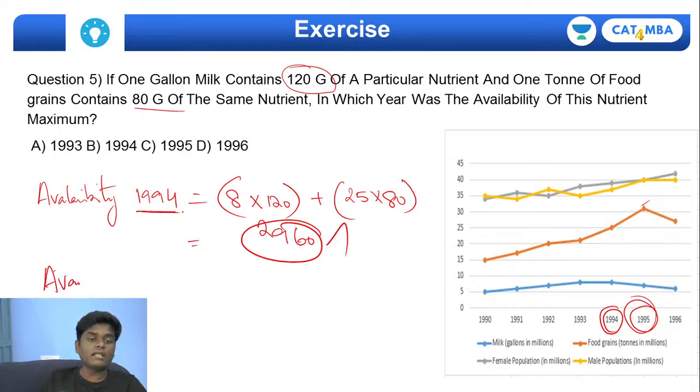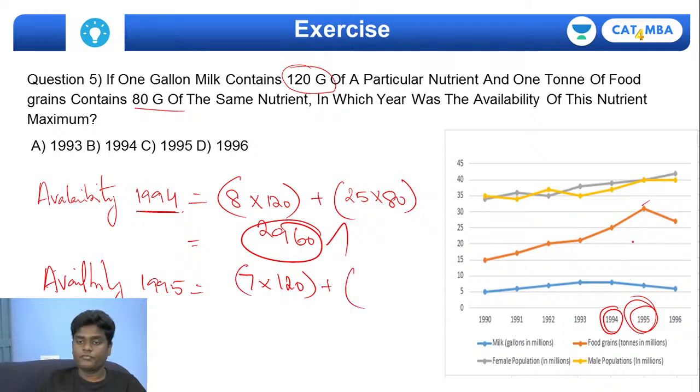But if you see the availability in the year 1995, let's try to do this now. In 1995, it is for the milk 7 into 120 plus for the food grains it is 31 into 80.